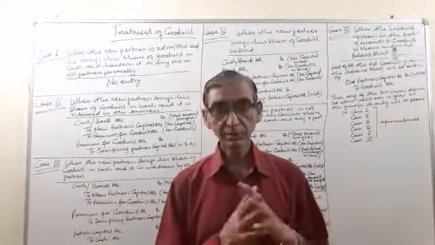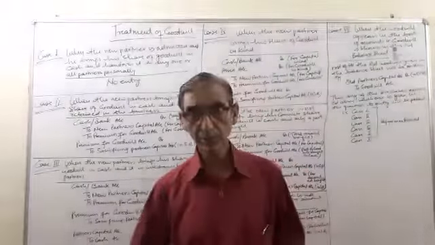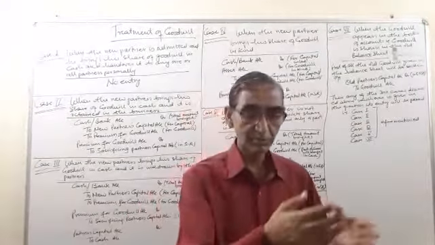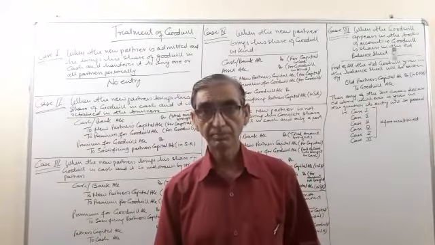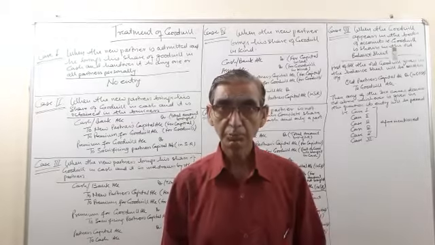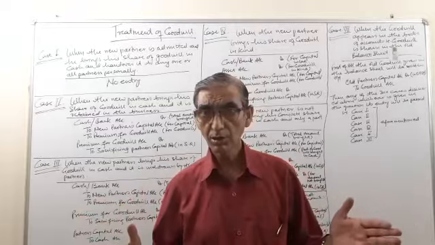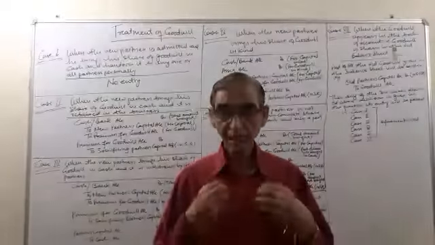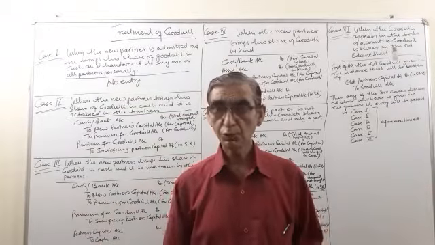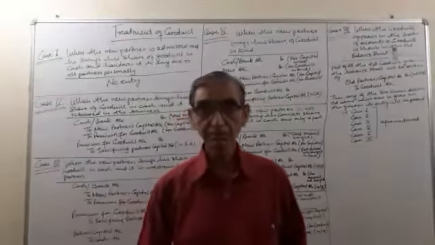they were sharing the profits equally. Suppose in a year the firm earned a profit of rupees 1 lakh, so that profit will be shared between them, 50,000 each. Now, if I am going to become a partner, then they will have to change the profit sharing ratio, and if I am given an equal share, the new profit sharing ratio will be 1 by 3, 1 by 3, 1 by 3.